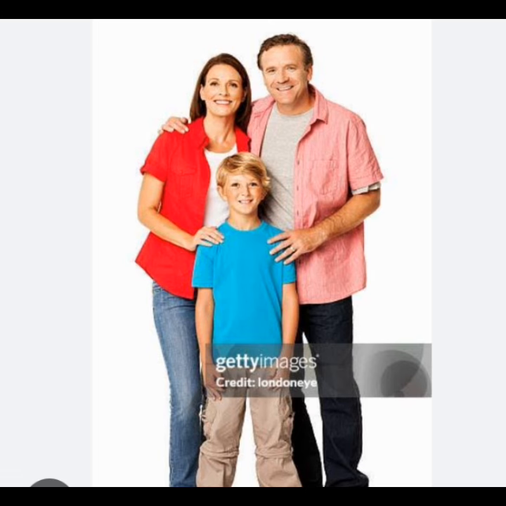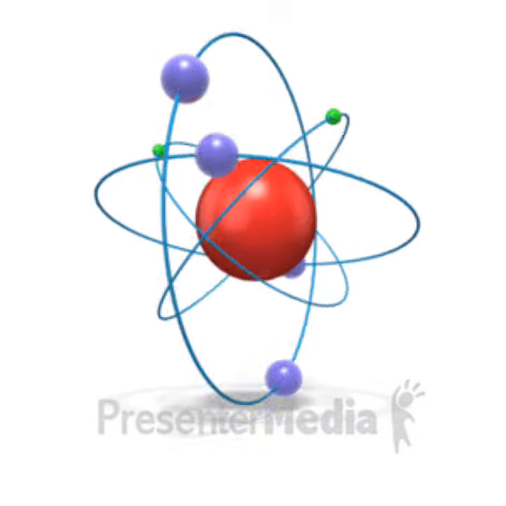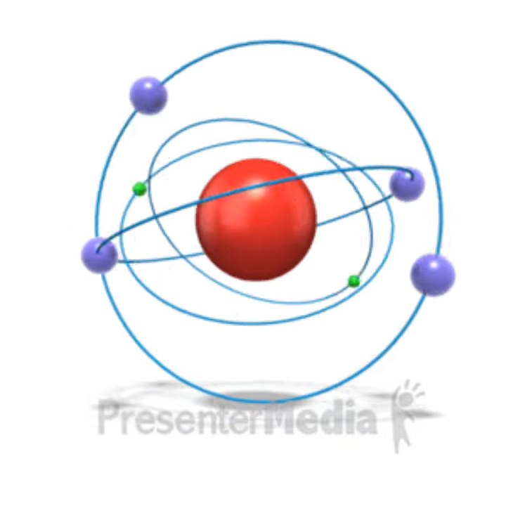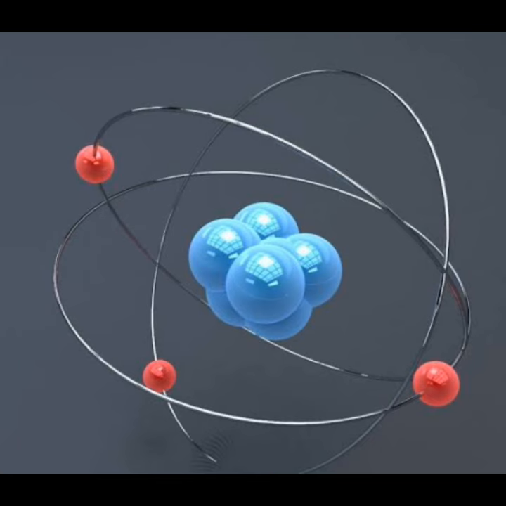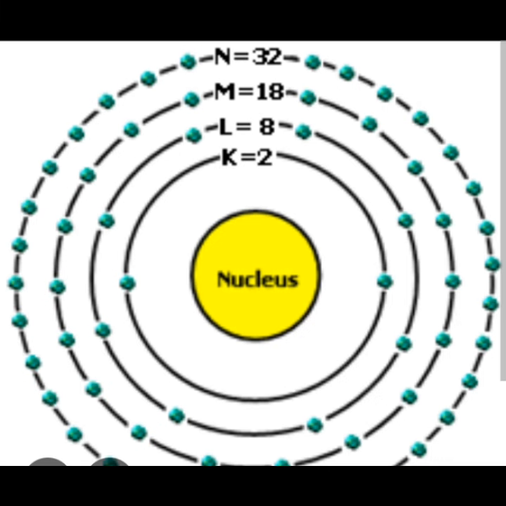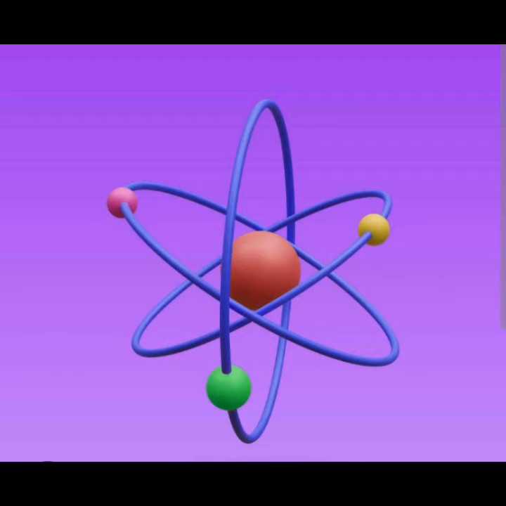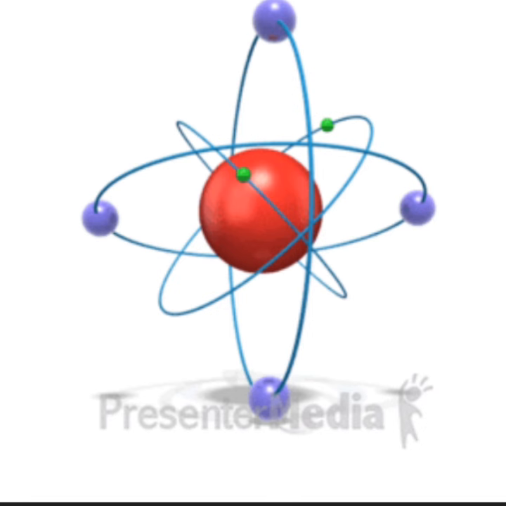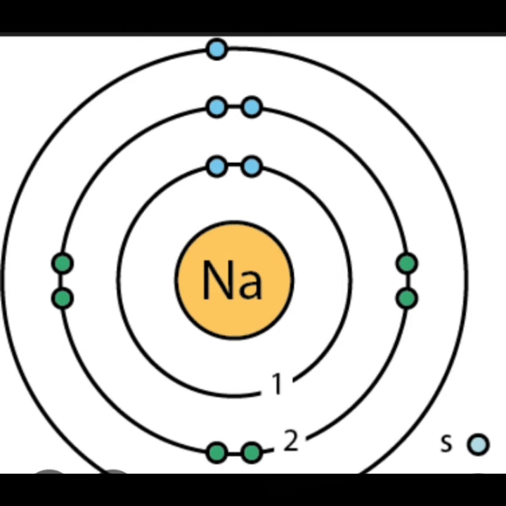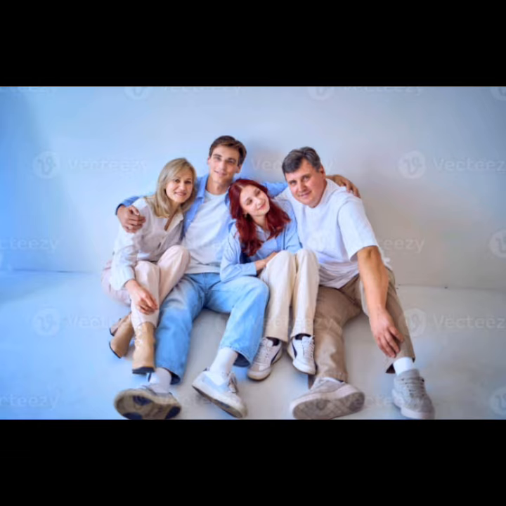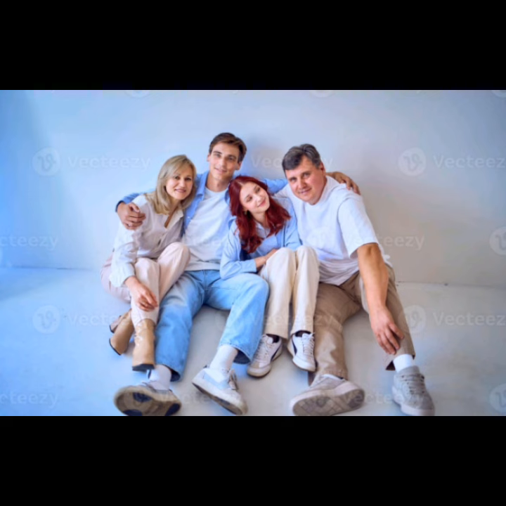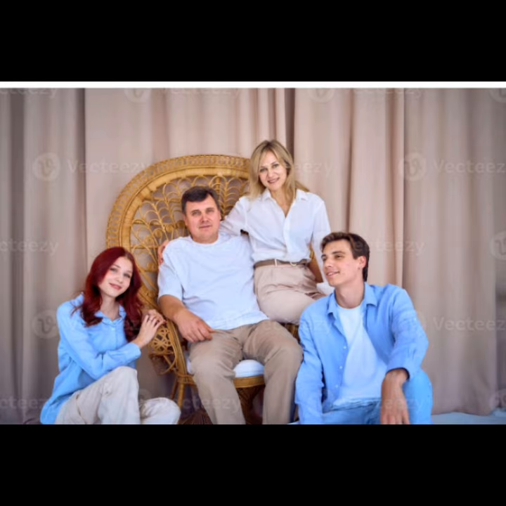Of course, this is just an analogy. Atoms don't really have emotions or families, but this picture helps us visualize how forces work inside the nucleus in a simple and meaningful way. And just like a real family, when the number of protons and neutrons is balanced, the nucleus stays stable. If that balance is lost, the atom can become unstable, just like a family under too much pressure. From this simple and fun family example, we can understand how atoms behave in the quantum world, and it helps us see the structure and character of the atom in an easy and interesting way.